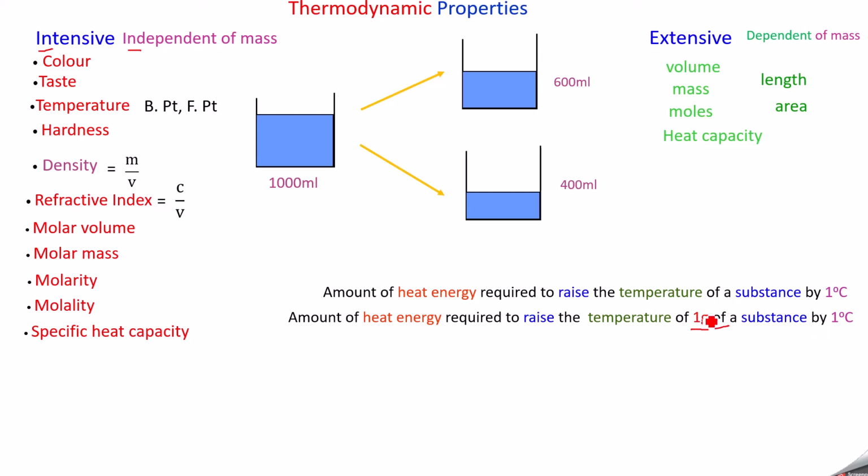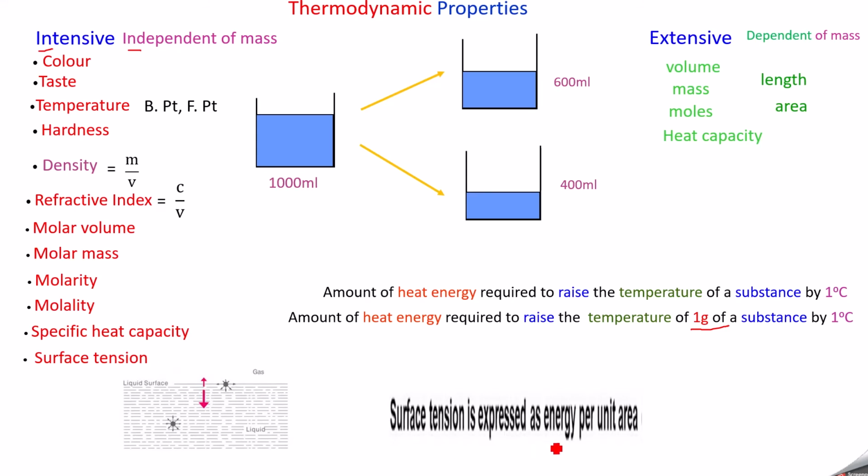Because it is 1 gram, we are specifying the mass of the substance, so it comes under intensive property because it does not depend on mass. We are fixing the mass, so it comes under intensive property. Next we have surface tension. Surface tension will come under intensive property because this is the tension at the surface, that is the drop or molecule which experiences some force at the surface. It does not depend on mass, so it is nothing but the energy per unit area. So it comes under intensive property, it does not depend on mass.